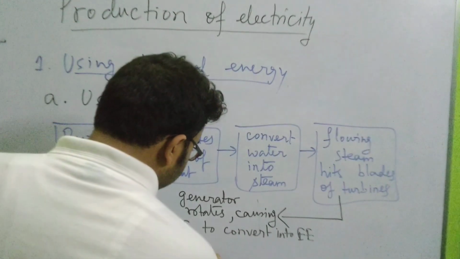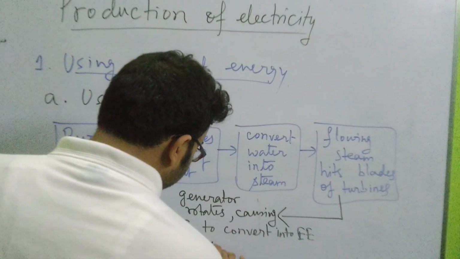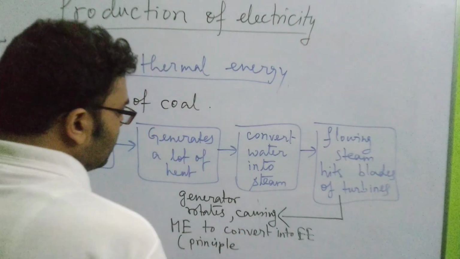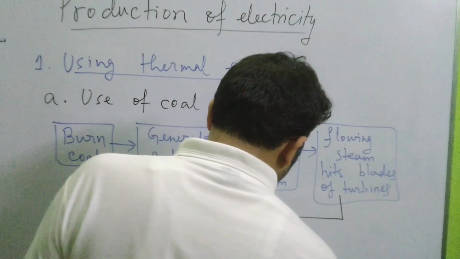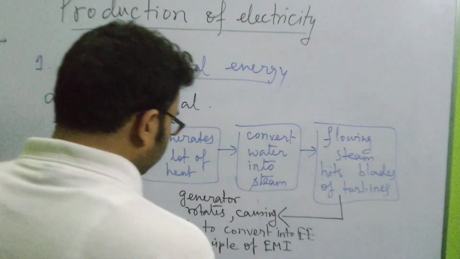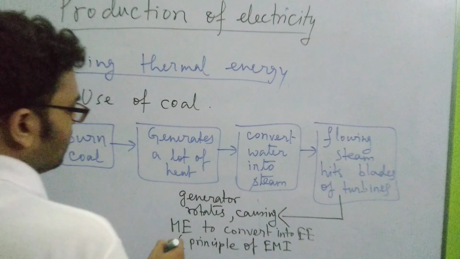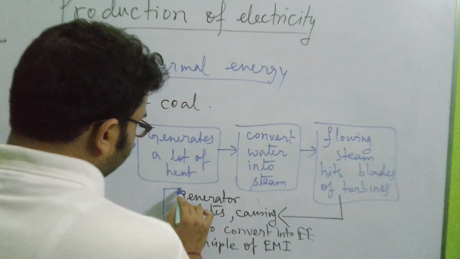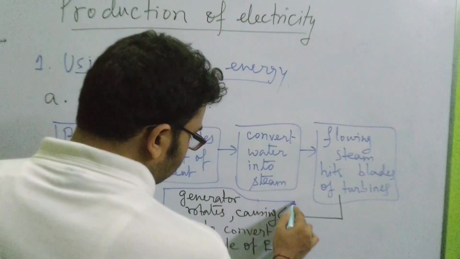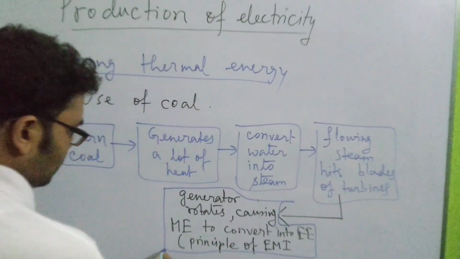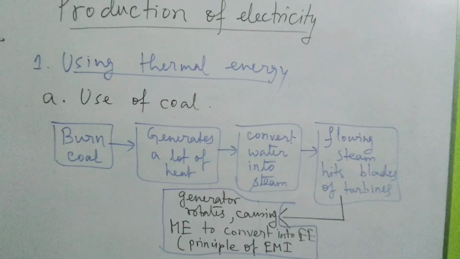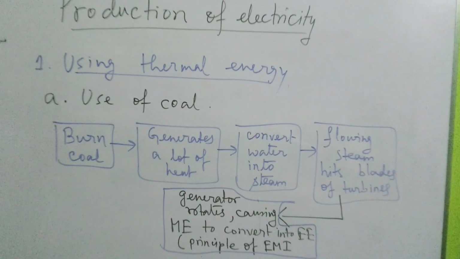So the principle it uses is the principle of, just note it down, we will discuss it in the later class, electromagnetic induction, EMI. This is not the equated monthly installment, this is rather the full form: electromagnetic induction. Okay, so this is the step. In these few steps we can generate electricity. There are many details, we will not be discussing those in detail because they are not in our syllabus.